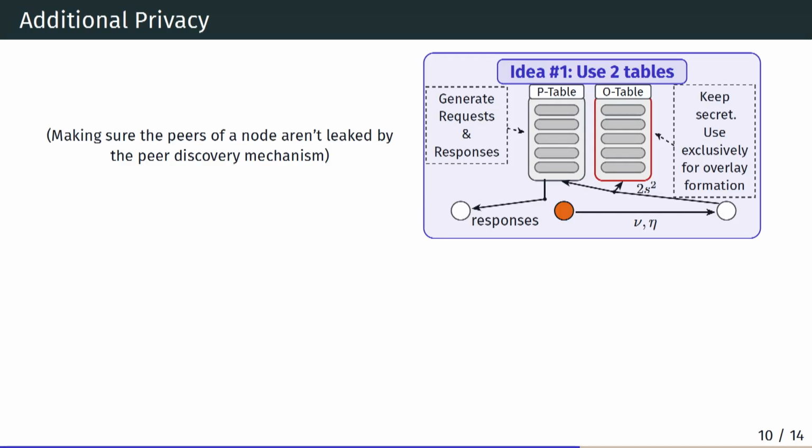Okay, so let's discuss privacy a bit too. So far, we were only talking about one table. But actually, we recommend using two tables. One for constructing your connections from, which we call the overlay table, that you keep secret, and you only request records for that, and then receive them and form that table and maintain it. You do the exact copy of that as the peer table, which you also use to further serve other people's requests.